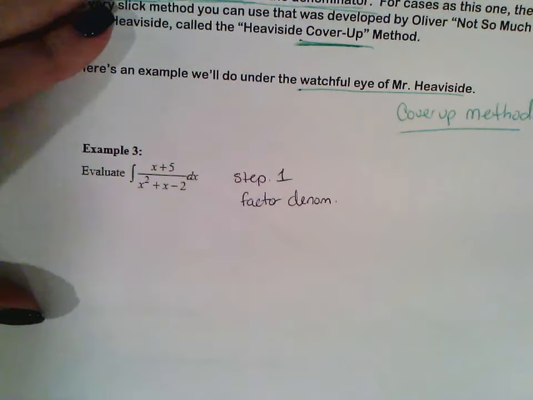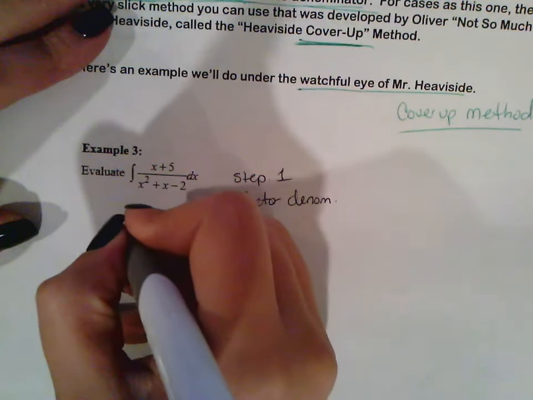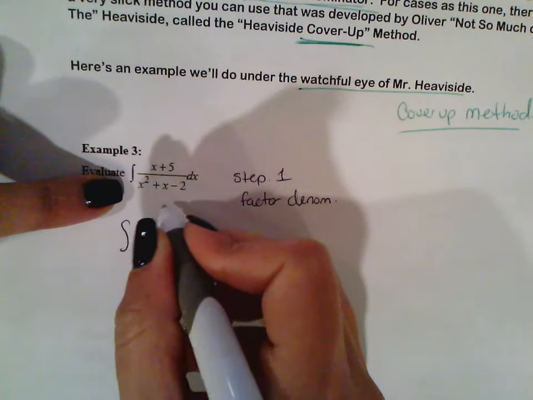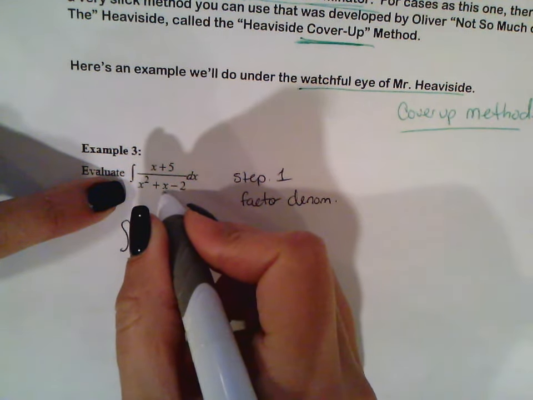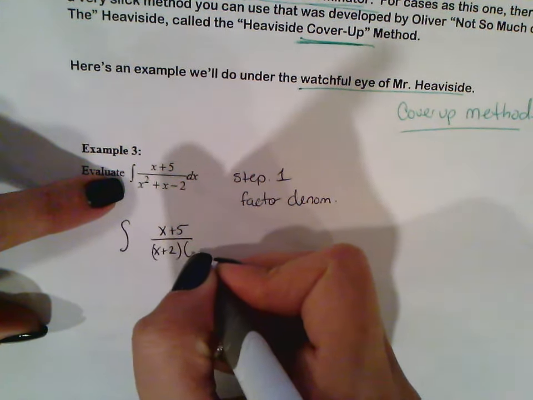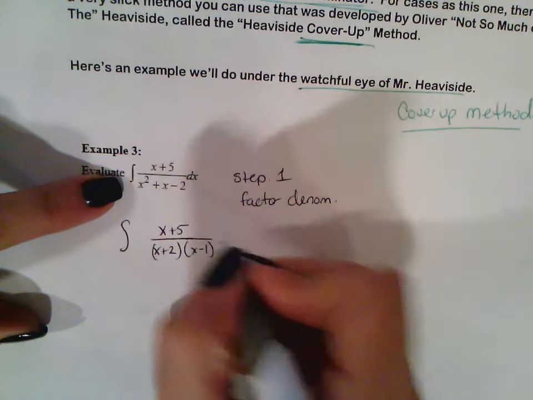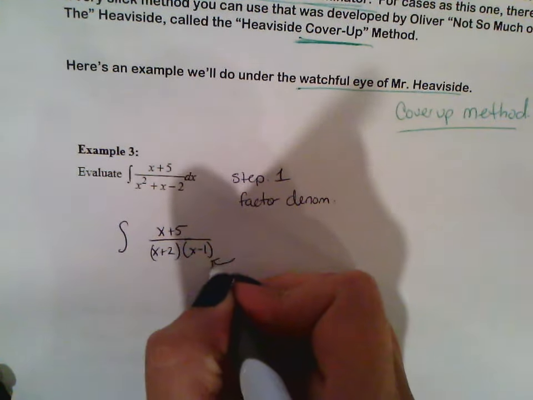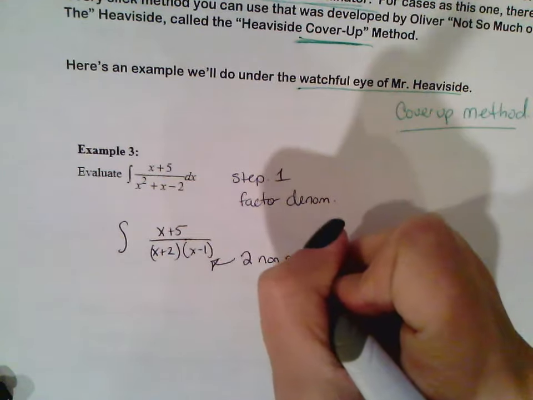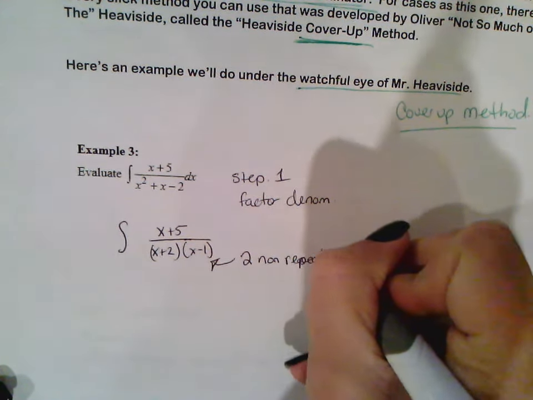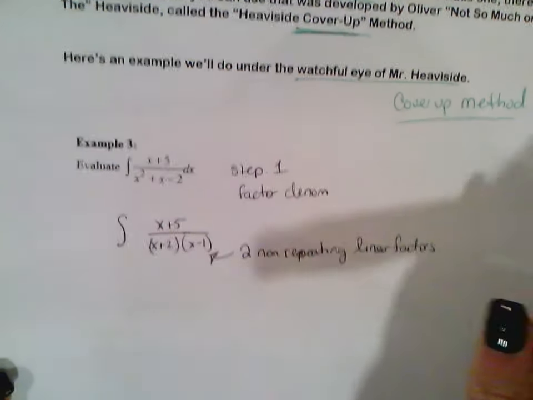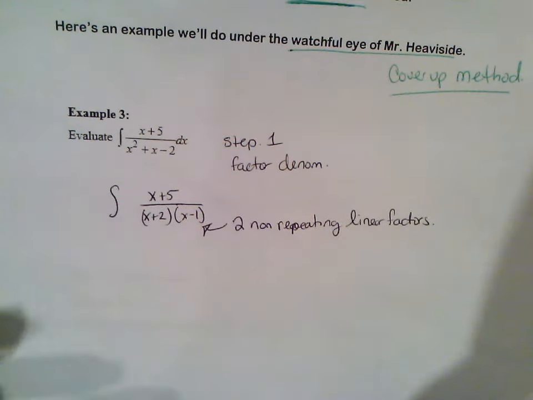When you factor the denominator, you end up with x plus 5 over, our two factors are going to be two numbers that multiply to negative 2 and add up to 1, so that's x plus 2 times x minus 1. The reason we are able to use this method is because we have two non-repeating linear factors.